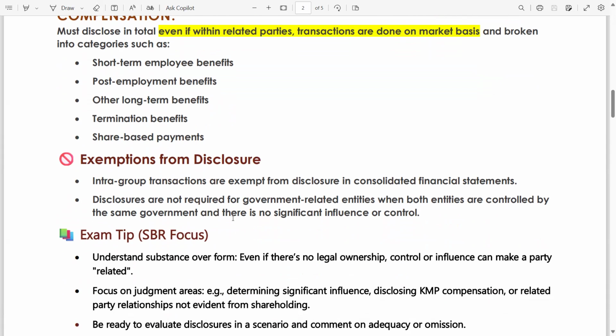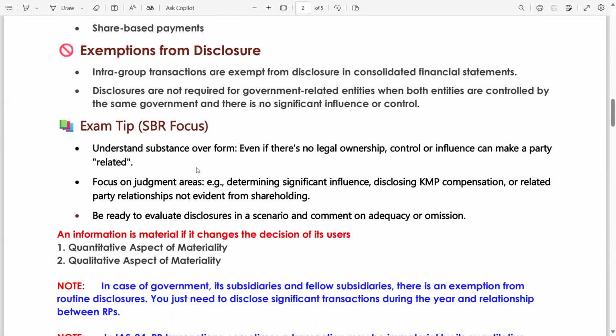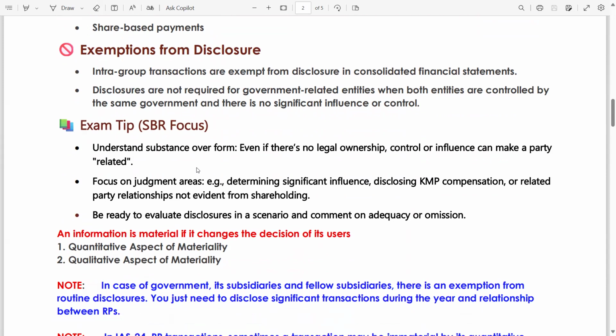Disclosures are not required for government related entities when both entities are controlled by the same government and there is no significant influence or control. There is an exception: understand substance over form. Even if there's no legal ownership, control or influence can make a party related. Focus on judgment areas, for example, determining significant influence, disclosing KMP compensation, or related party relationships not evident from shareholding. Be ready to evaluate disclosures in a scenario and comment on adequacy or omission.